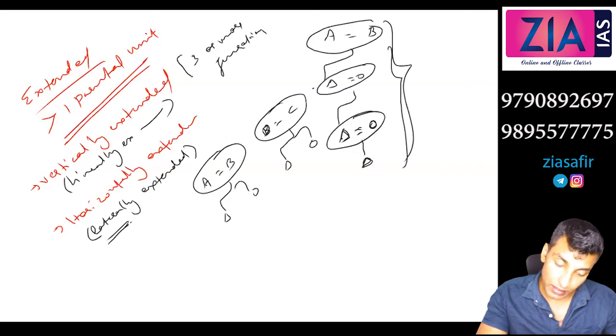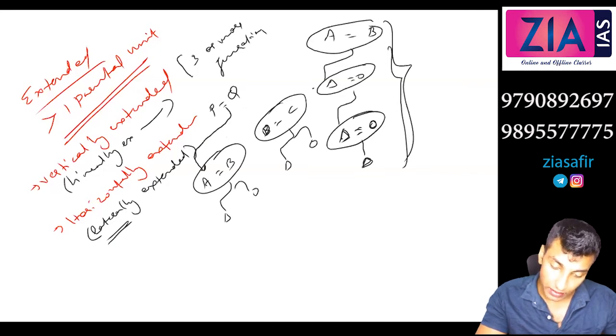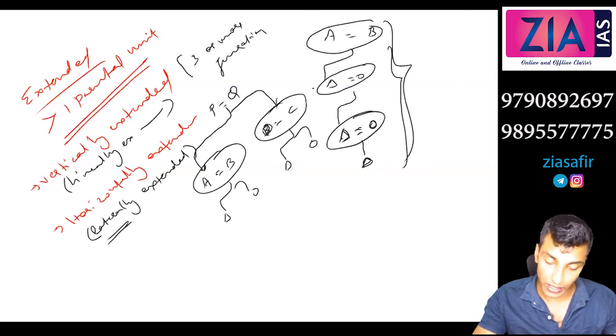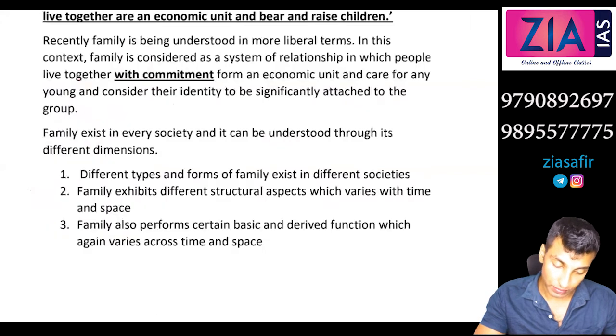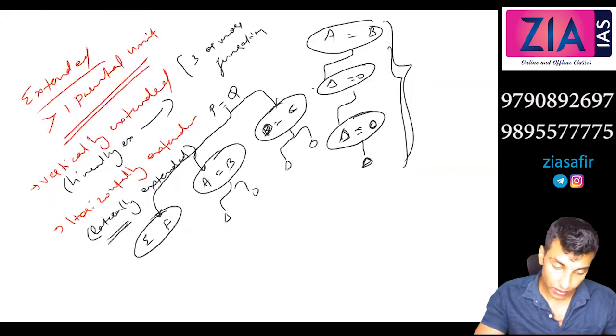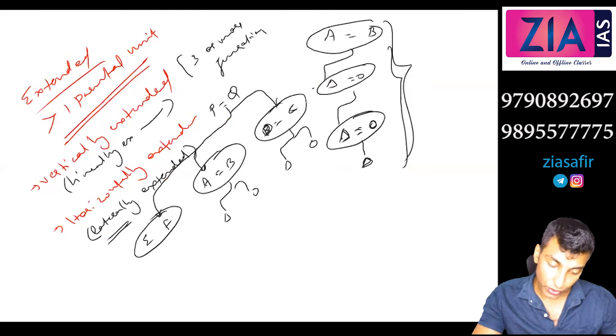So it may be the sons and daughter of P and Q. P and Q married and they got this child A. A got married to B, and like this. D also is the child of P and Q and got married to C. This one more you can add if you want, E, F. So you can see this is horizontal extension.